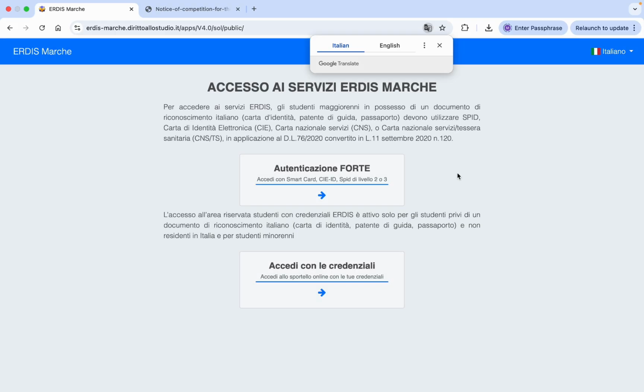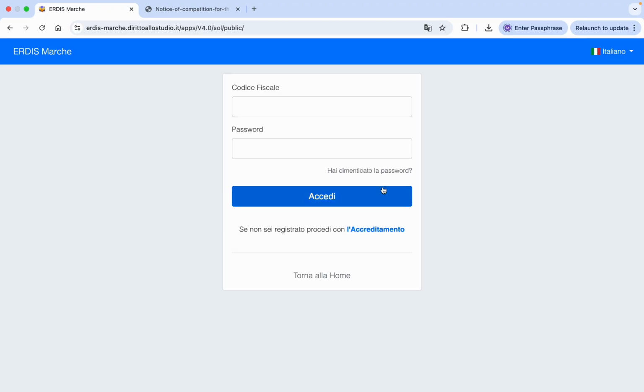If you are already in Italy and you have carta di identità or SPID, you can log in using this option. And if you have credentials, your username and password, you can use this option. So click on this for the new user. If you have codice fiscale and your password, for example, if you already have an account, then you can log in. And if you are applying for the first time, you are a new student, then you need to click here for the registration.